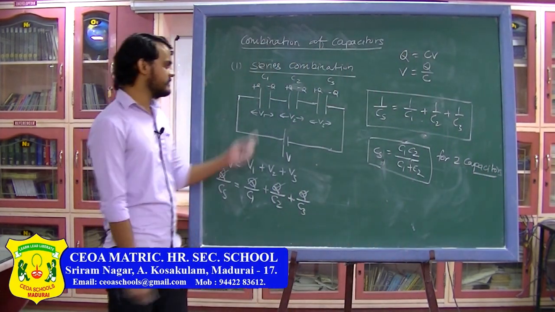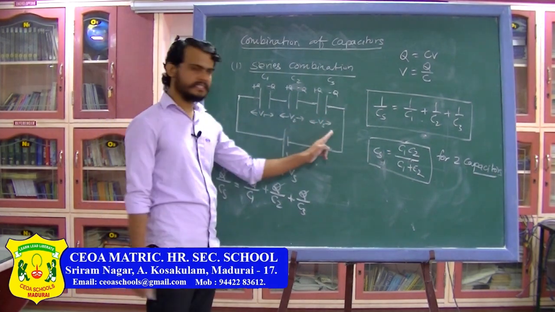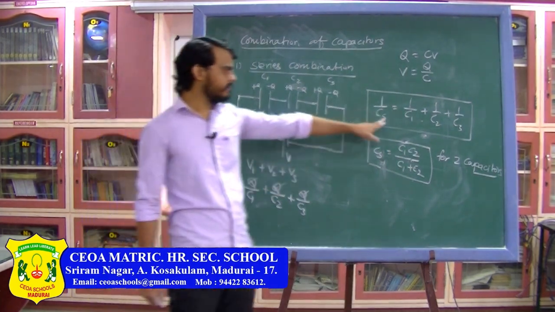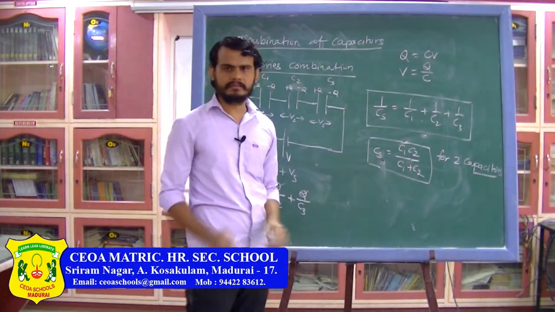Now remember, in series combination of capacitors, the charge on all the capacitors is the same, the potential is different, and the equivalent capacitance can be found using this formula. If there are only two capacitors, this will be the equivalent capacitance formula.